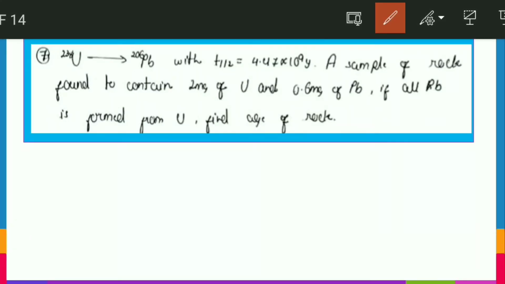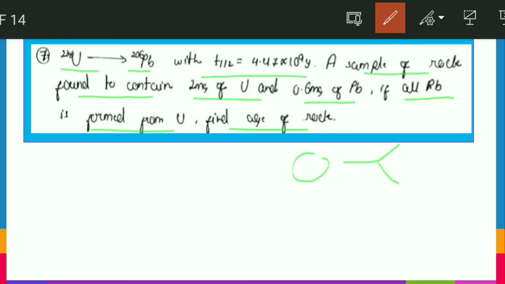So friends, let's see this question, how we have to do this. It says that uranium-238 breaks to form lead-206 with a T half of this, and a sample of rock is found to contain 2 mg of uranium and 0.6 mg of lead. If all the lead is formed from uranium, then we have to find the age of the rock. So friends, what is happening? This is our big sample of uranium, and it is breaking to form lead and some remaining uranium, and at a particular time this composition is given to us, so we have to find the age.